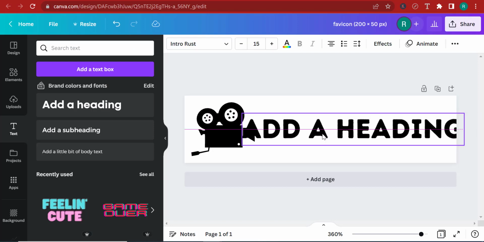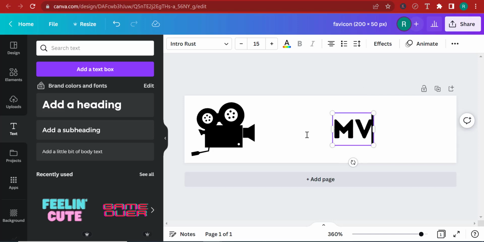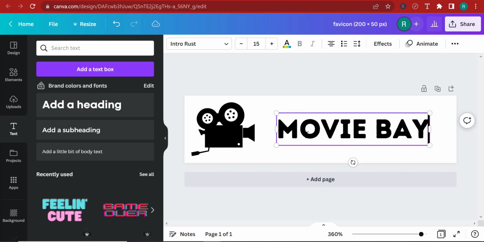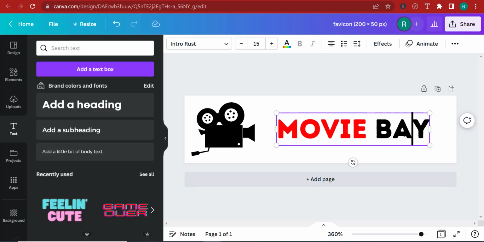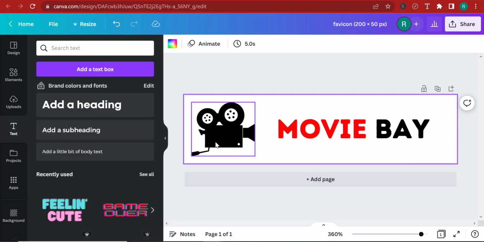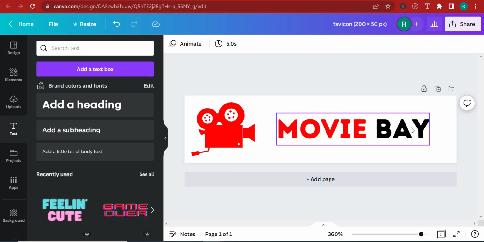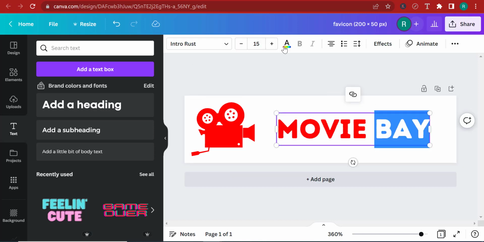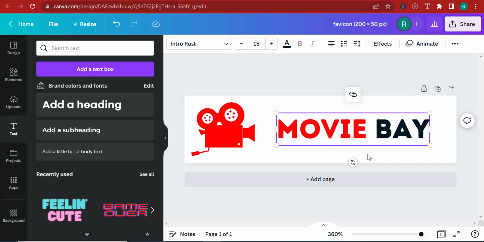So if I add my text over here, let me add the website name. I want to name my website Movie Bay, for example. And I can click on this and change the color of this text only. I can keep this one black, or I can change this one as well, not to white, but to red, for example, if I want. Now, I think this is pretty good. Now, this one, I'm going to change it to dark blue. So I'm going to go with the dark blue like this. And there you go. I have my logo.